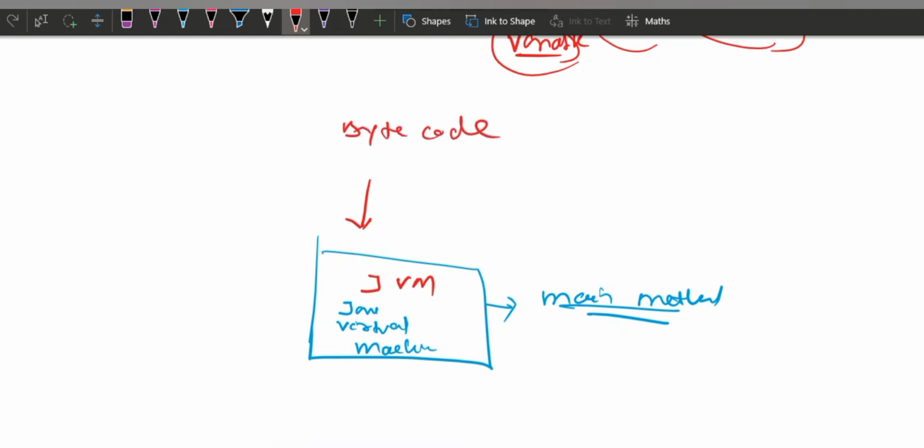What is bytecode? Bytecode is nothing but the converted code of what we write. In simple language, what we write, the computer does not understand. The computer converts it to its own language, gives it to the JVM, then the JVM does its work. So it receives the bytecode. This bytecode conversion is done by the compiler.